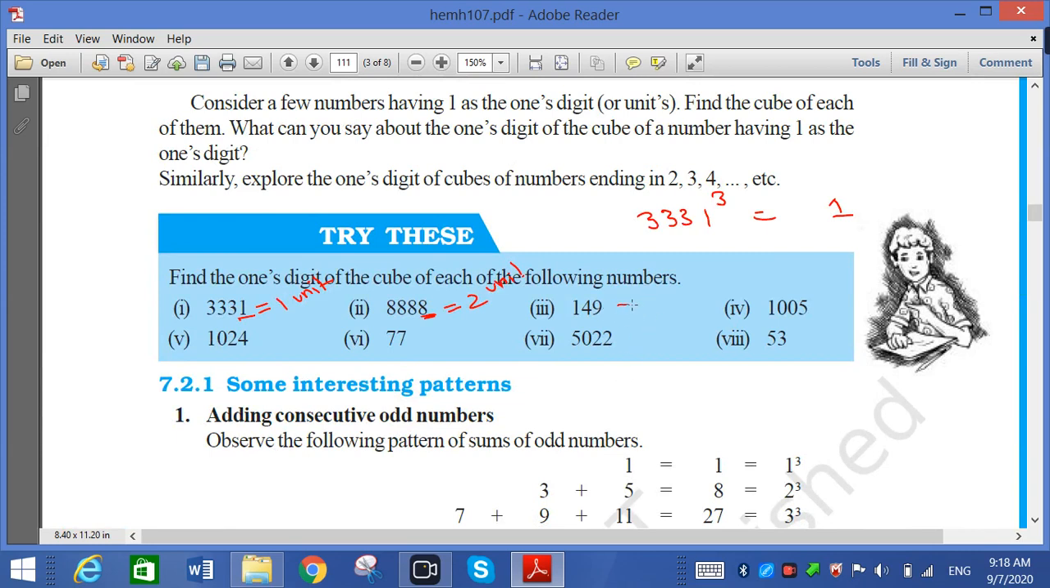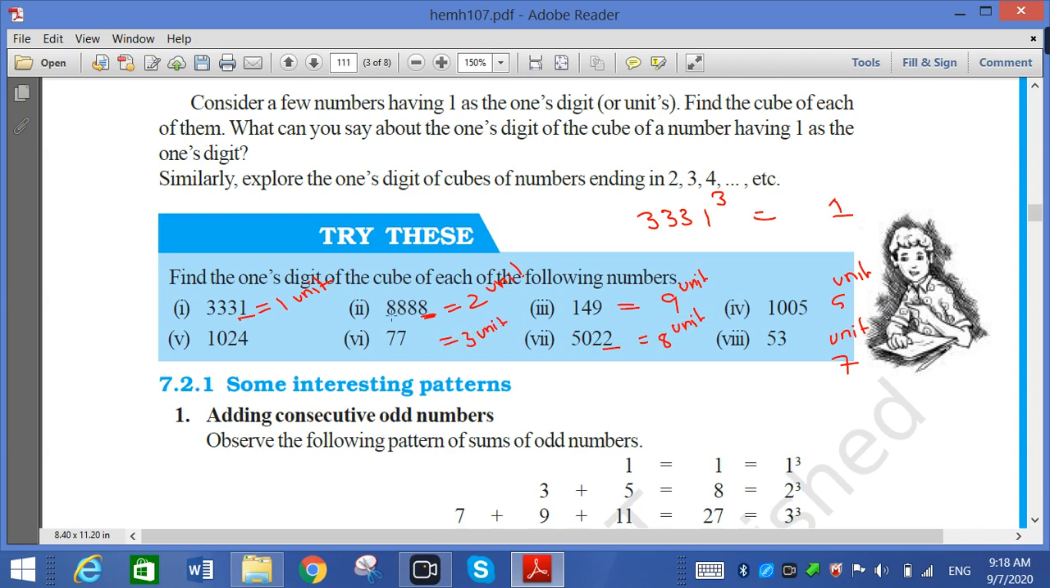Now 9. So 9 as it is. So unit place is 9. When 5 is there, 5 as it is. Unit place is 5. Again 3 is there, unit place is 7. Again 2 is there, unit place is 8. 7 is there, unit place is 3.